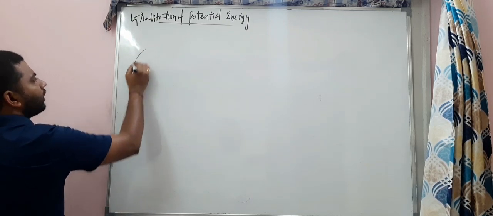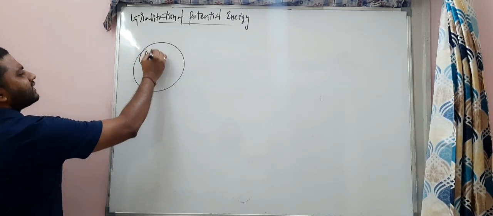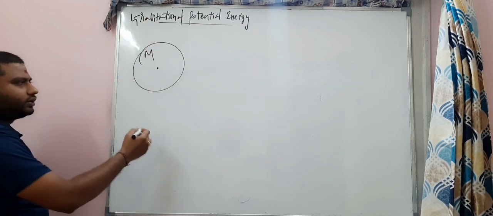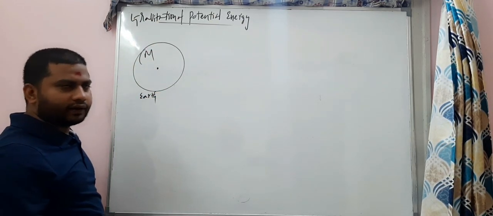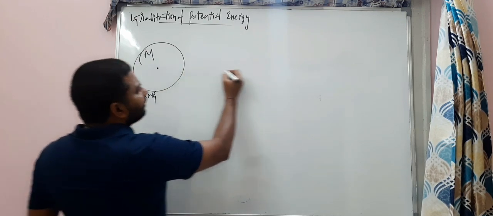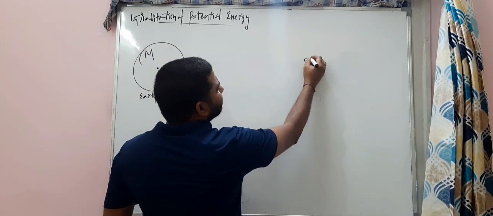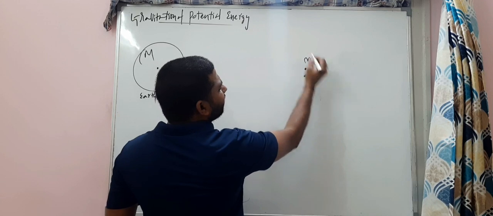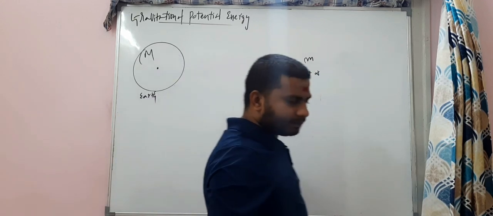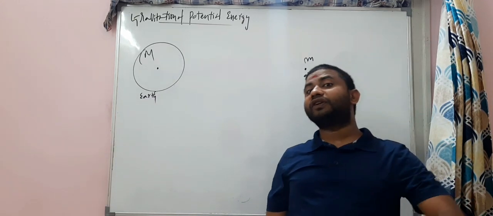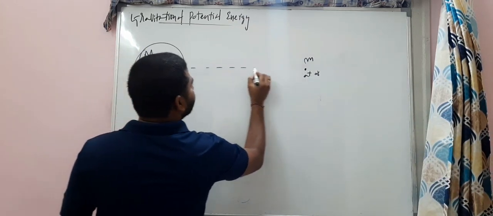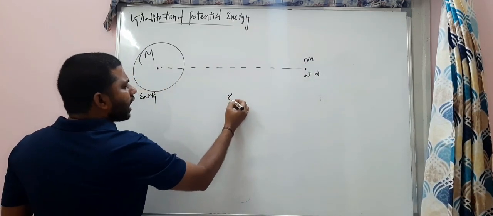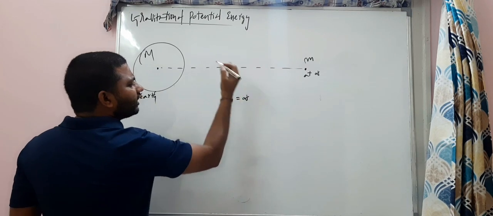We have a huge mass M. Let's take this is Earth. No issues in that, right? There is a small mass m which is at infinity. Carefully, right? At infinity this is there. So this is the distance, I can write R1 is equal to infinity.